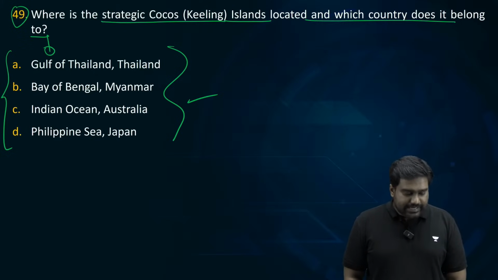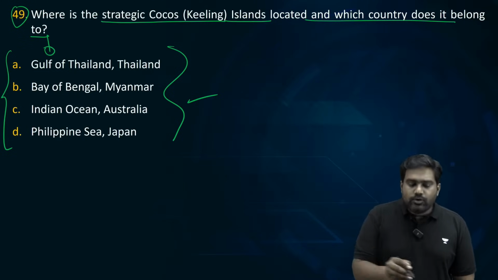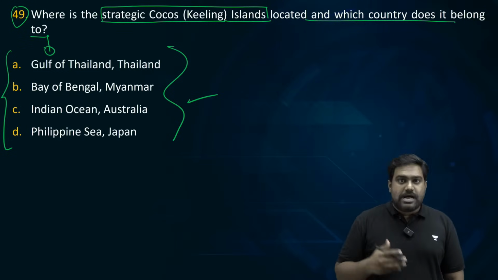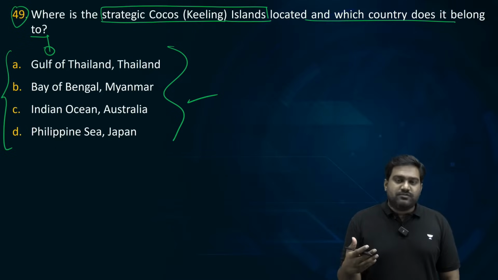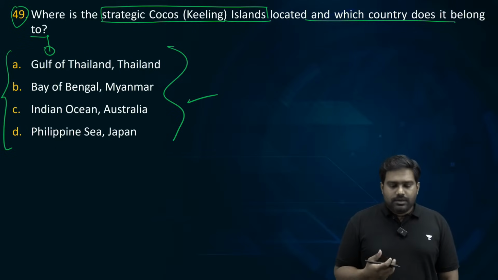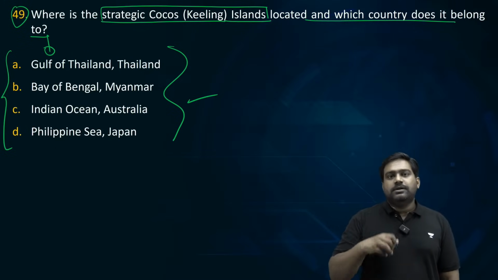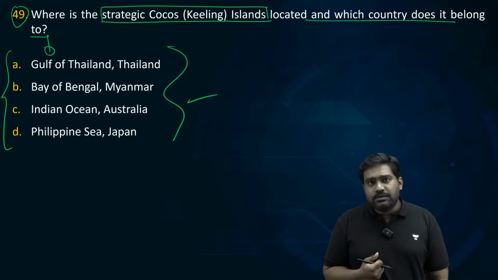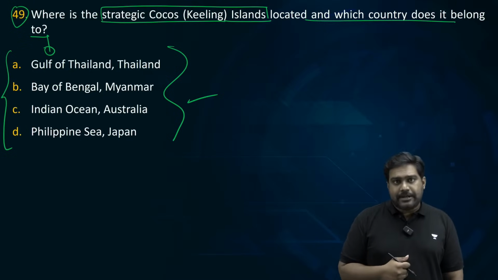Some are saying C, some of them are saying B. I know, again, it's a confusing question. The question is not referring to the Coco Islands of Myanmar. Coco Islands of Myanmar is also often in the news because it's alleged that China has set up intelligence gathering infrastructure. It has taken Coco Islands on lease from Myanmar and it is trying to spy on India.